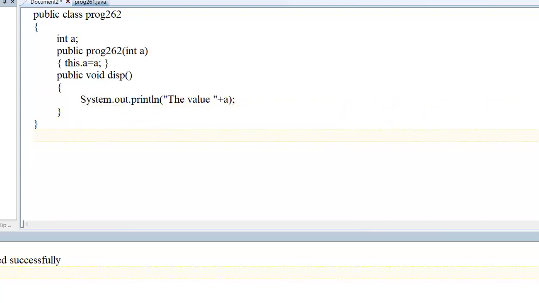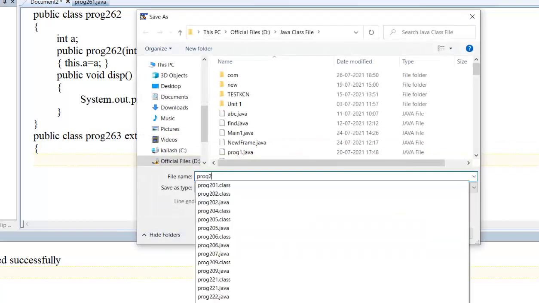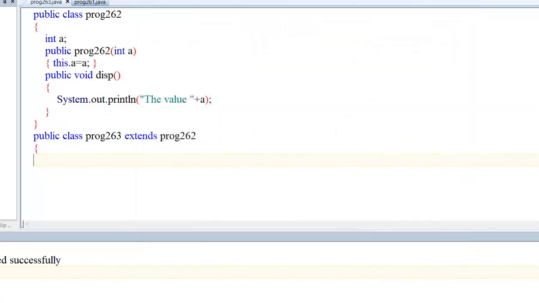Now coming to inheritance. Okay, class Program263 extends Program262. Now save this as Program263.java. Now see how this constructor will be useful in inheritance also.